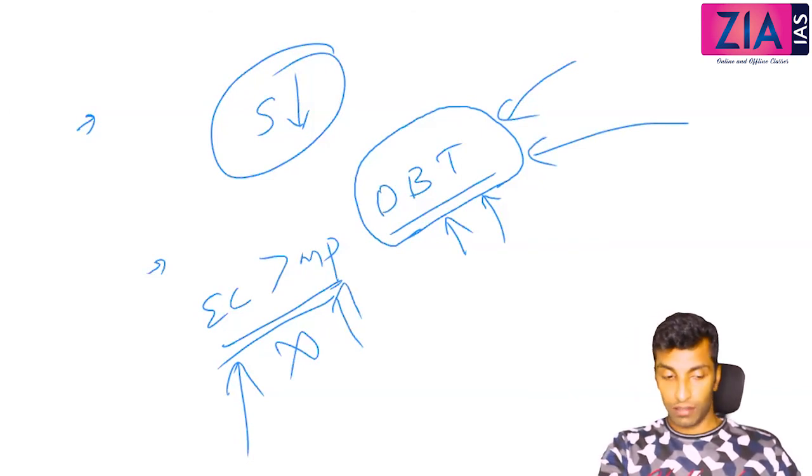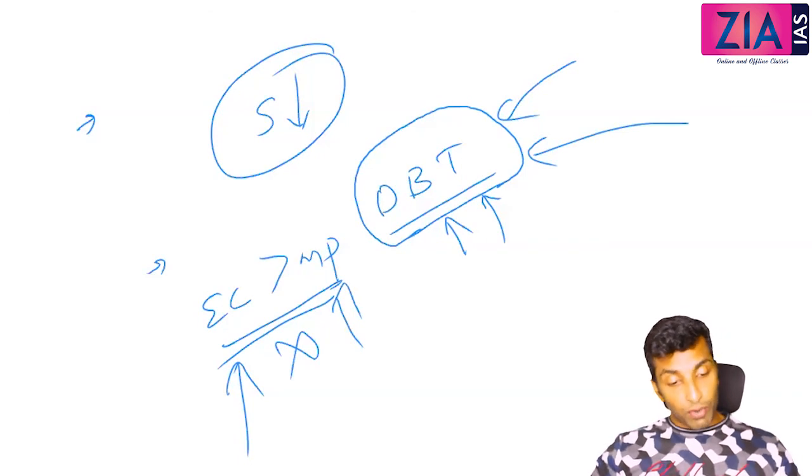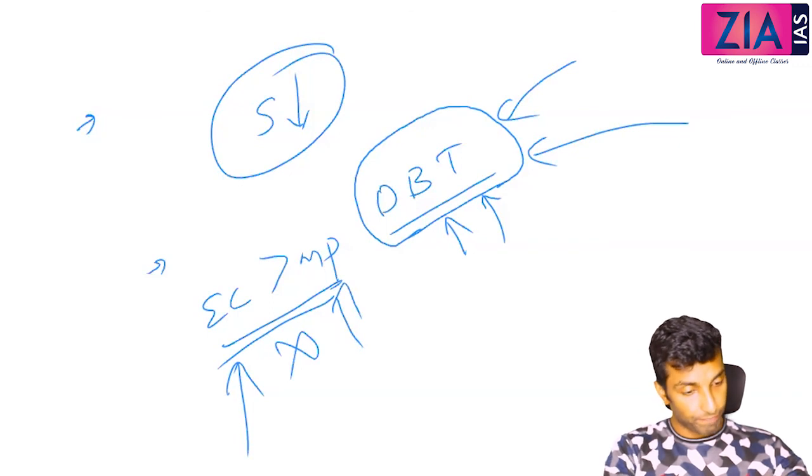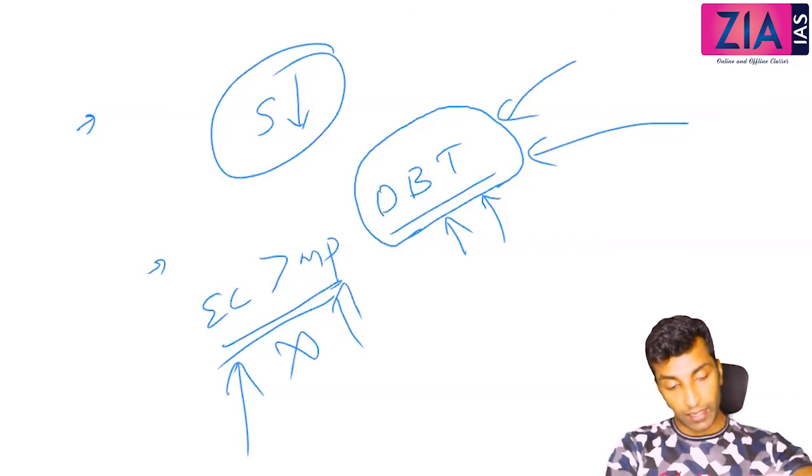Okay. So tomorrow we'll discuss NFSA, food security components, etc. And then agricultural insurance.